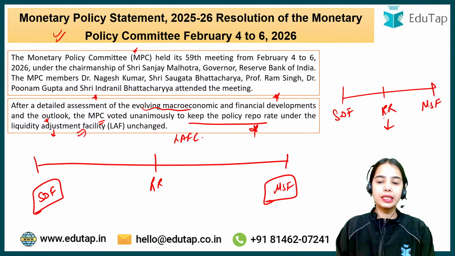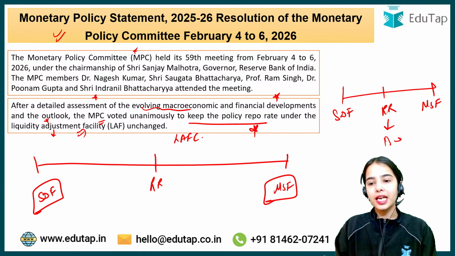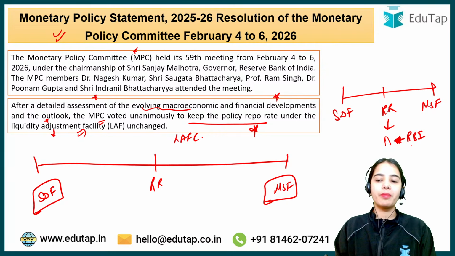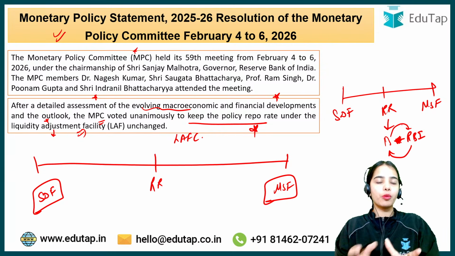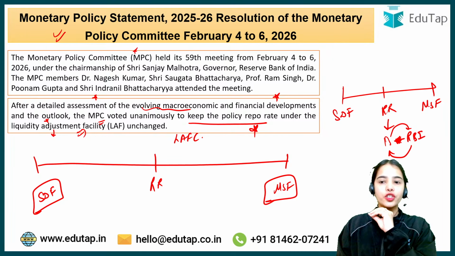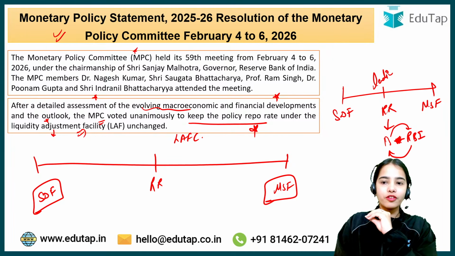Now, the repo rate is the rate at which the banks can borrow from the Reserve Bank of India. The banks have to provide collateral in the form of government securities to the RBI. So, the repo rate is the lending rate of the Reserve Bank of India at which the RBI is lending to the banks.